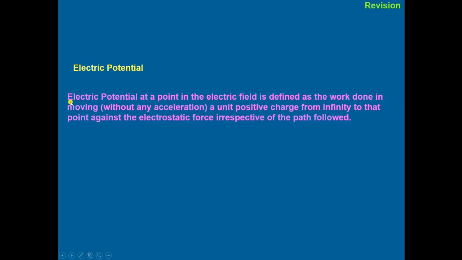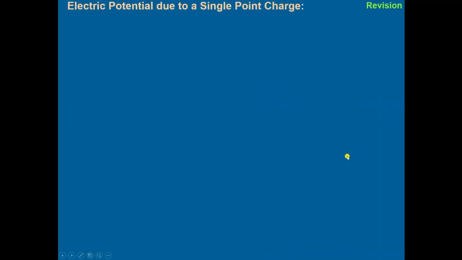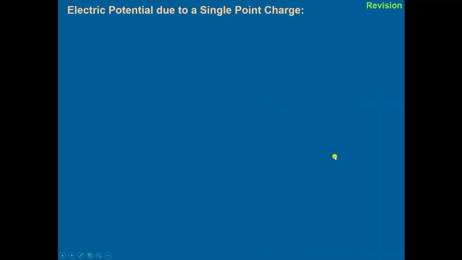Electric potential. What is electric potential? Electric potential at a point in an electric field is defined as the work done in moving a unit positive charge from infinity to that point against the electrostatic force, irrespective of the path followed. Then quickly we will revise the potential due to a single point charge.